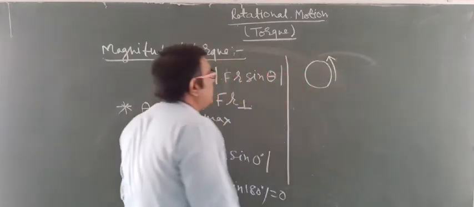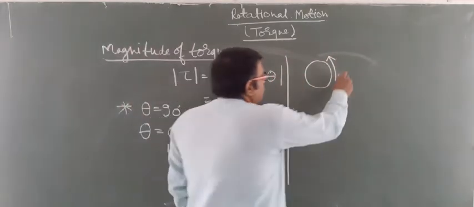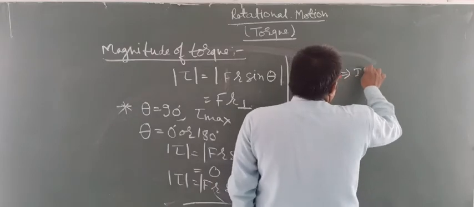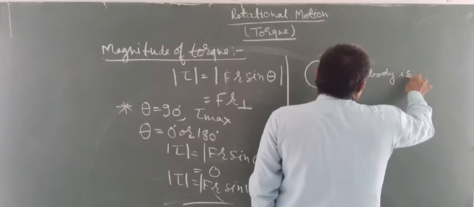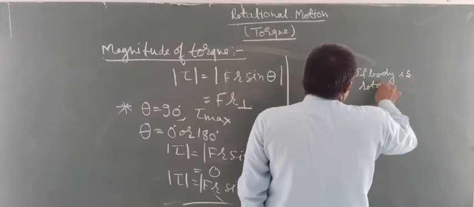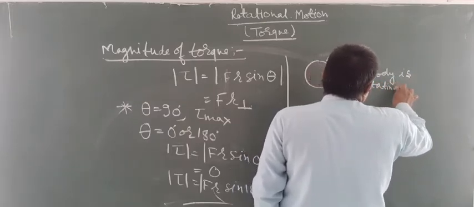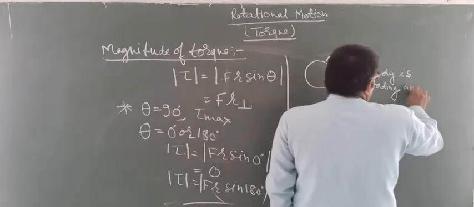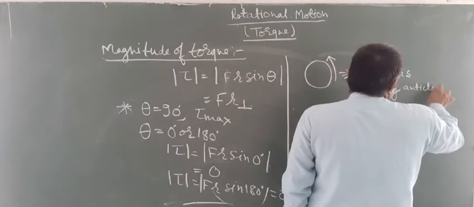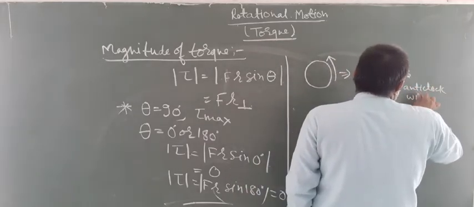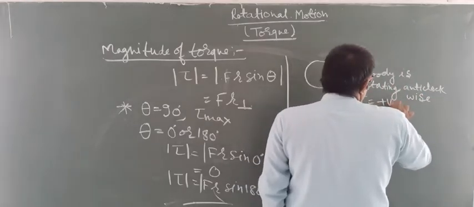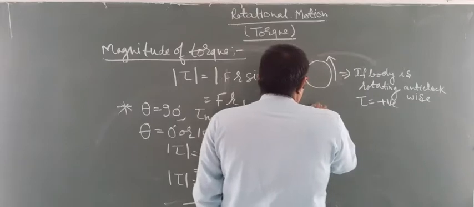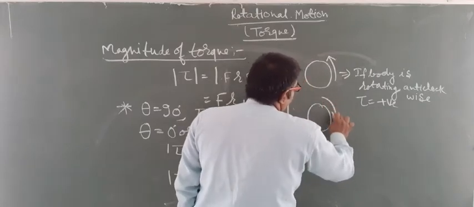If the body is rotating anti-clockwise, tau is positive, and if the body is rotating in clockwise direction,